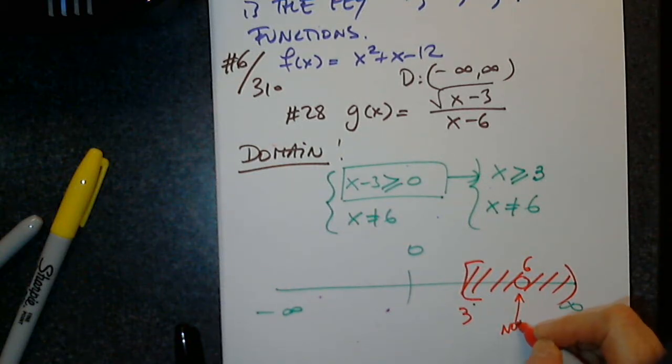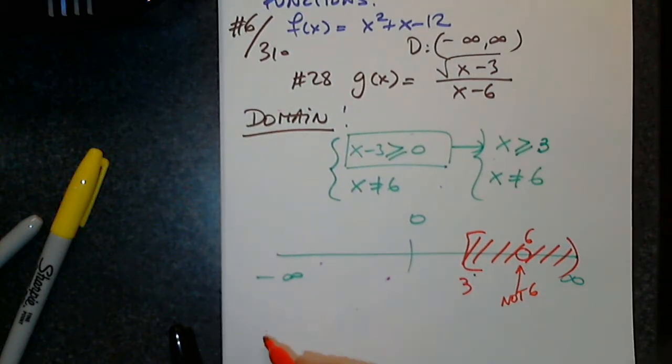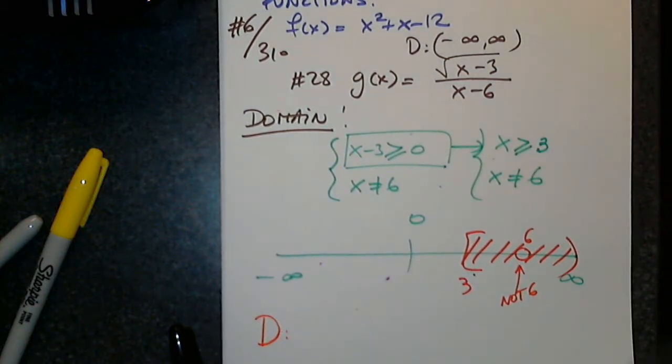Not 6. So I have to put everything together. Both functions have to exist at the same time. And also x cannot be 6. Can anyone give us the domain of this function now? Function g. Not the top, not the bottom. The whole thing.